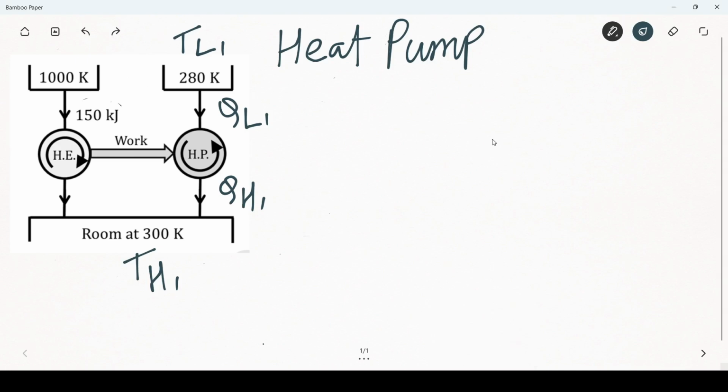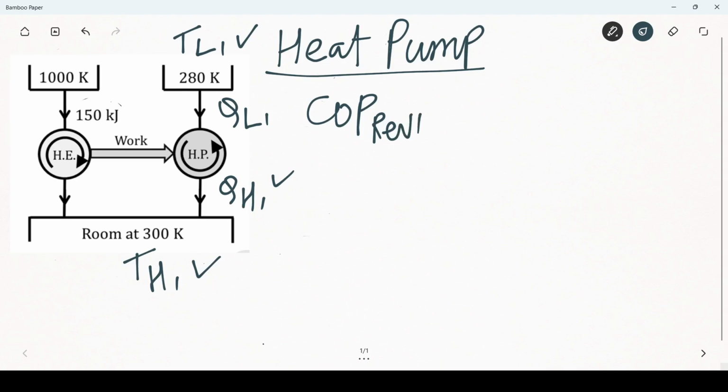So let us calculate how much heat is being supplied by the heat pump to the room. I will say that the ambient is maintained at TL1 temperature and the room is maintained at TH1 temperature. So for the heat pump, I can write the COP of a reversible heat pump is equal to the desired output divided by the work input.